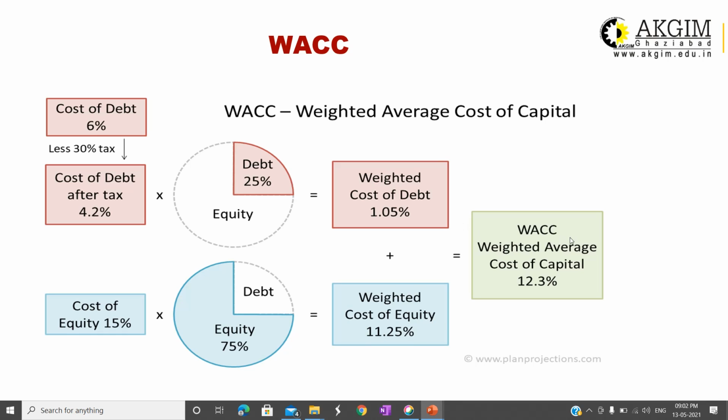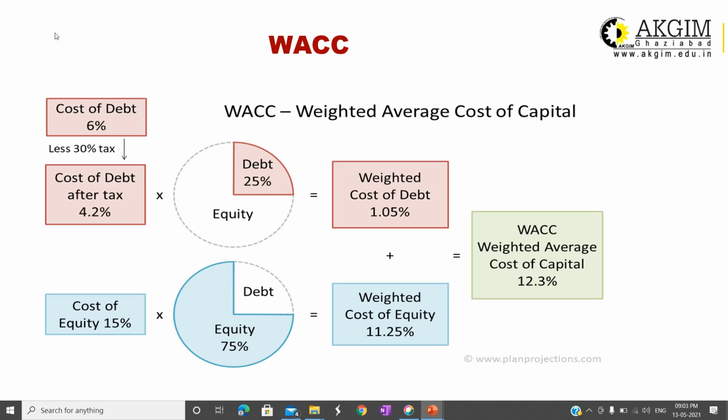For calculation of WACC, we will add these two, the weighted cost of debt and the weighted cost of equity. The overall cost of capital, the average cost of capital for the company, will be 12.3%. So this is the example of how we calculate. If preference share is there, then obviously for the preference share component we will take KP and WP for the calculation of WACC.